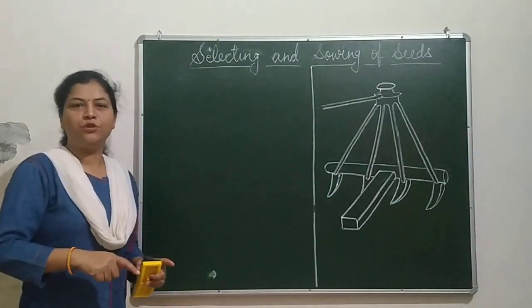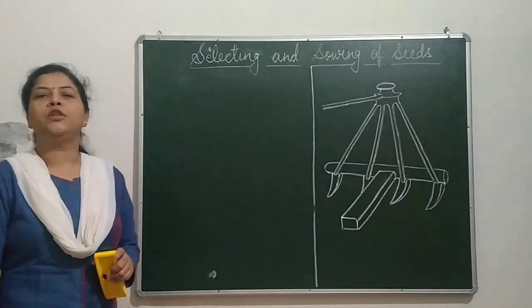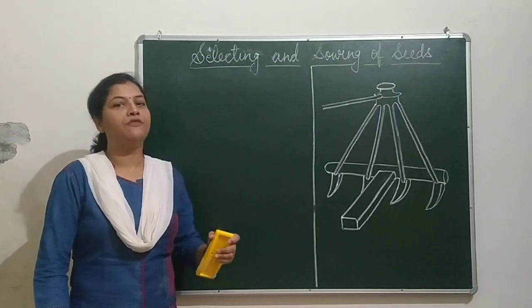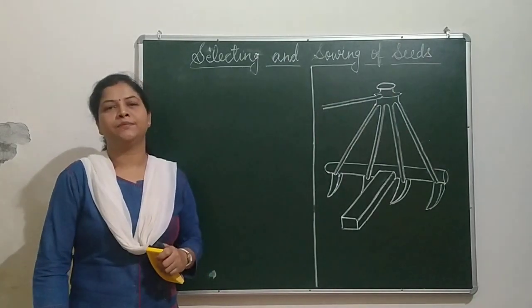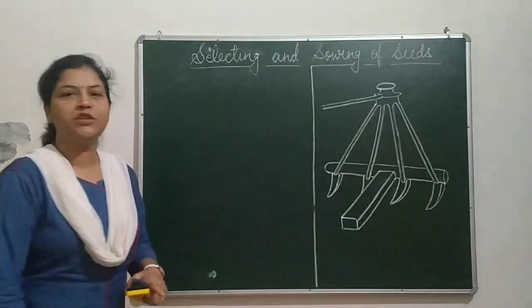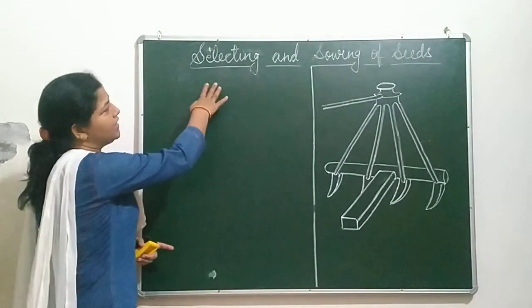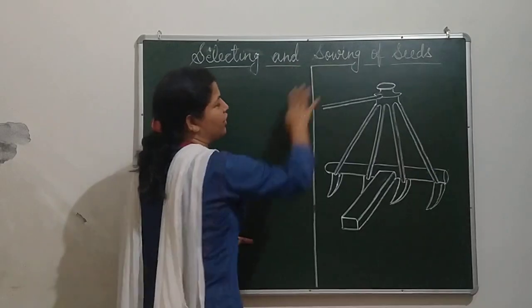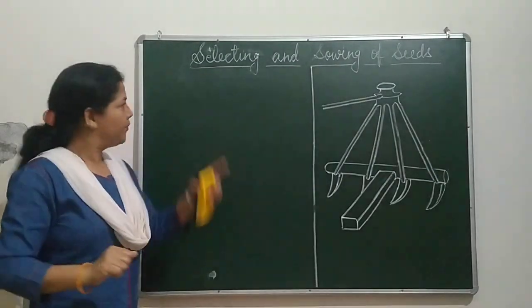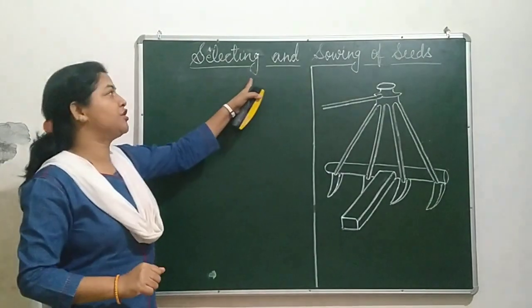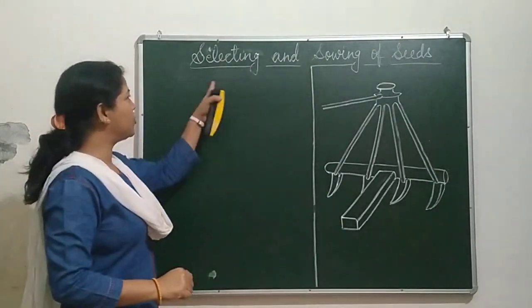In my last video, I made you understand about the preparation of soil and minerals and manures and fertilizers. After preparation of soil and putting manures and fertilizers, now the field is ready for the selecting and sowing of seeds. Before going through this topic, we should know why the preparation of soil is needed before sowing the seeds.